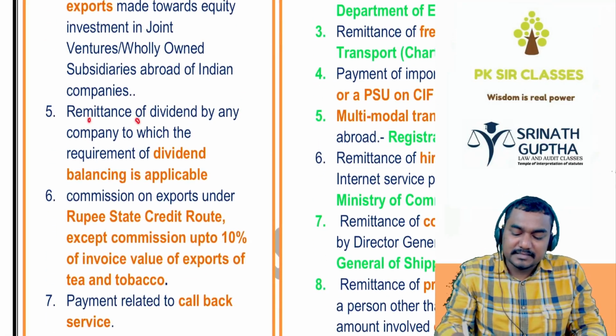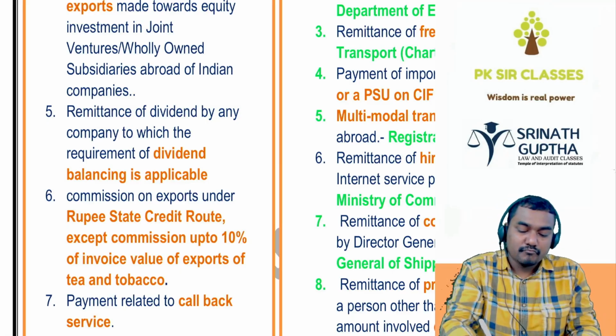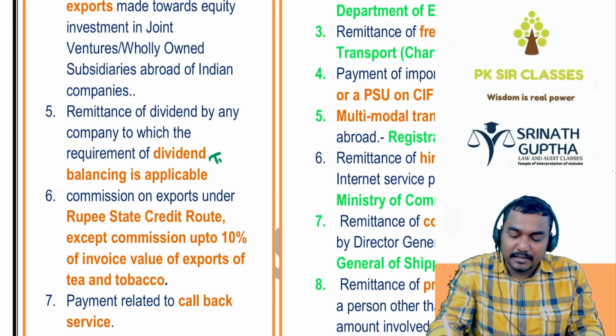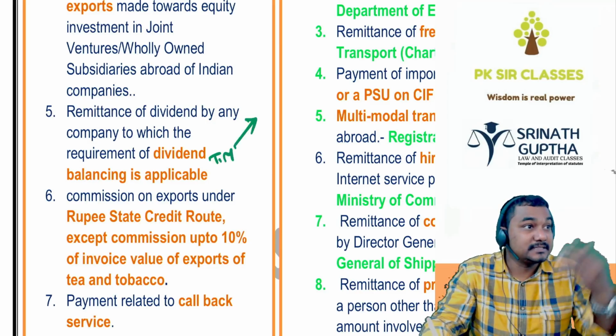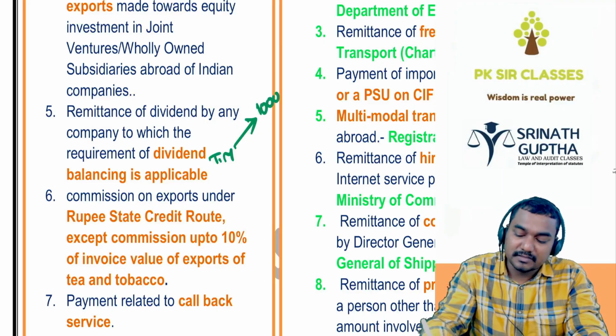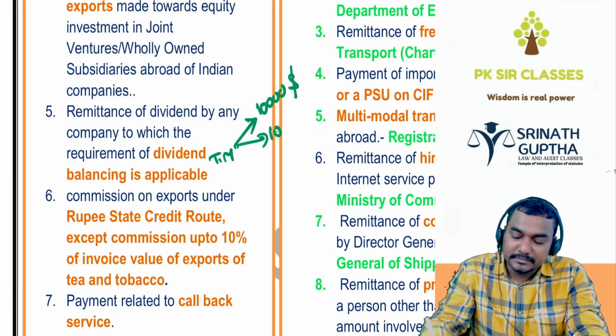Next, remittance of the dividends by a company to which dividend balancing is applicable. Dividend balancing means one company, Tata Motors, is making exports to a foreign country, and since they're exporting, they're getting $10,000. How many dollars, beta? $10,000. Dividend should not exceed $10,000.